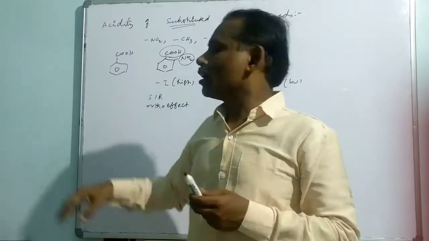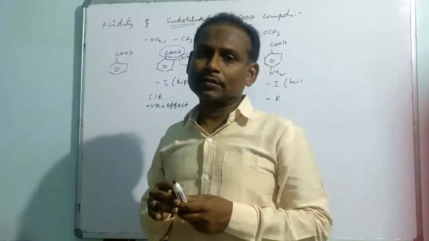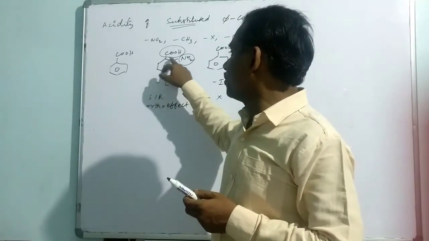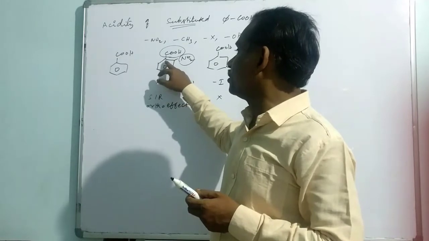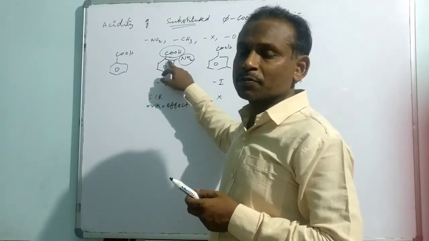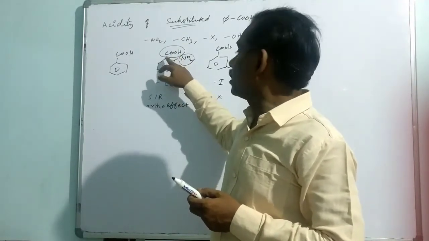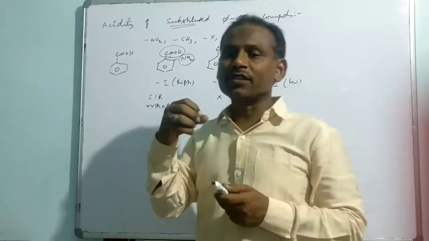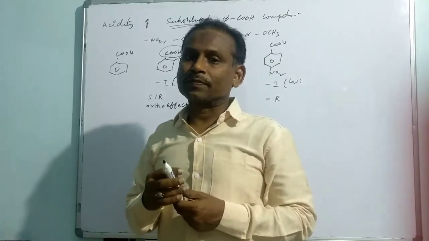This is due to the inhibition of resonance between the benzene ring and the respective groups, for example in carboxylic acid. So that normally increases the acidic nature.